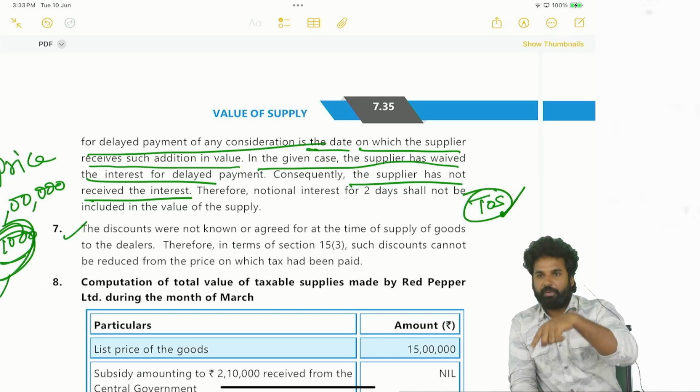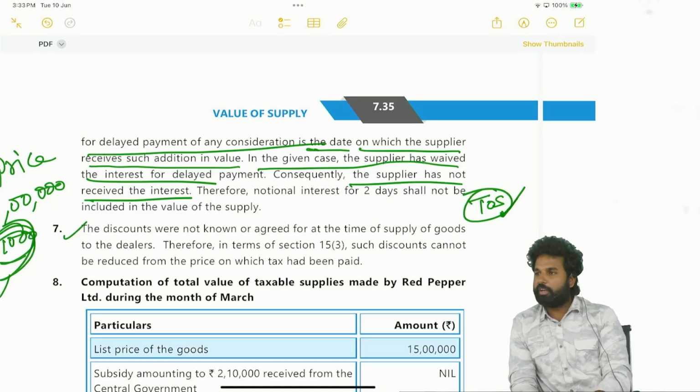But Schedule 1 will come here. You have to check. Schedule 1 will come here. First clause. What is the first clause? First para. Schedule 1, first para: transfer of business assets on which input tax credit has been taken. Second point. So in this point it will come. Interest will come.